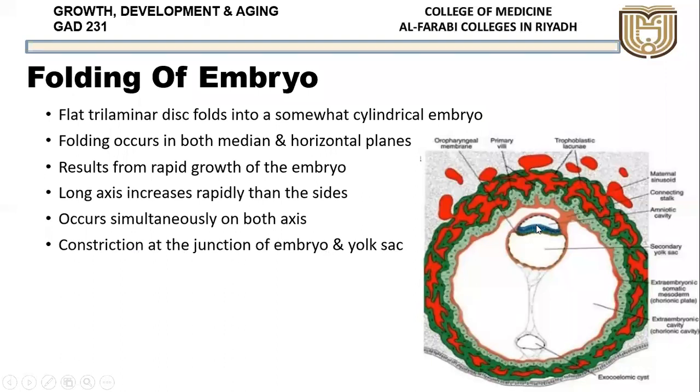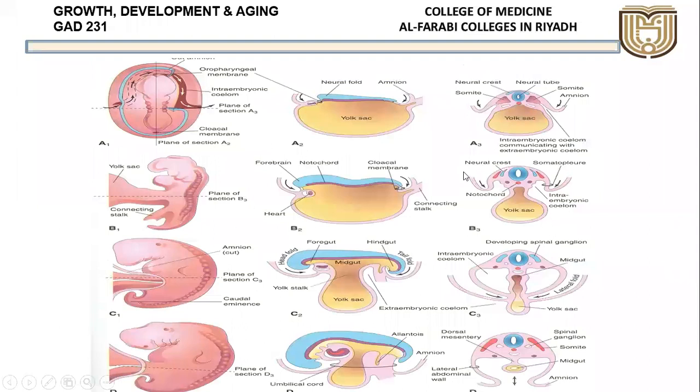Now if you see, this is the amniotic sac and the yolk sac. In the further stages, this yolk sac becomes smaller and smaller, and this amniotic cavity increases in size. If you see this picture, the amniotic cavity, and the yolk sac, it starts growing smaller and smaller.